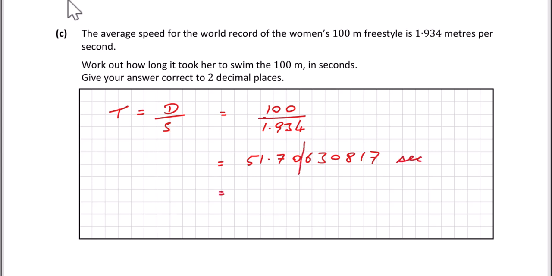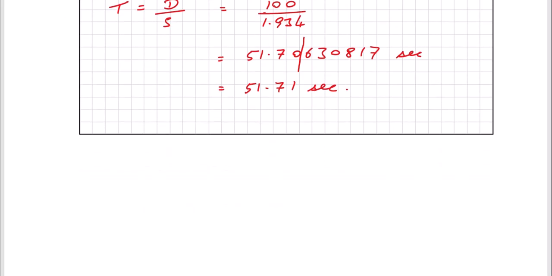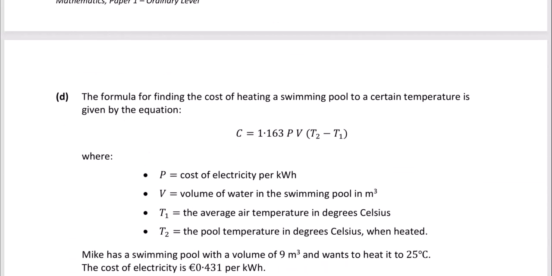So 2 decimal places is here. So we can see we have a 0 here, but the number after the 0 is a 5, 6, 7, 8, or 9. So we've got to round that 0 up to 1. So it's 51.71 seconds. Okay, let's move on to part D.